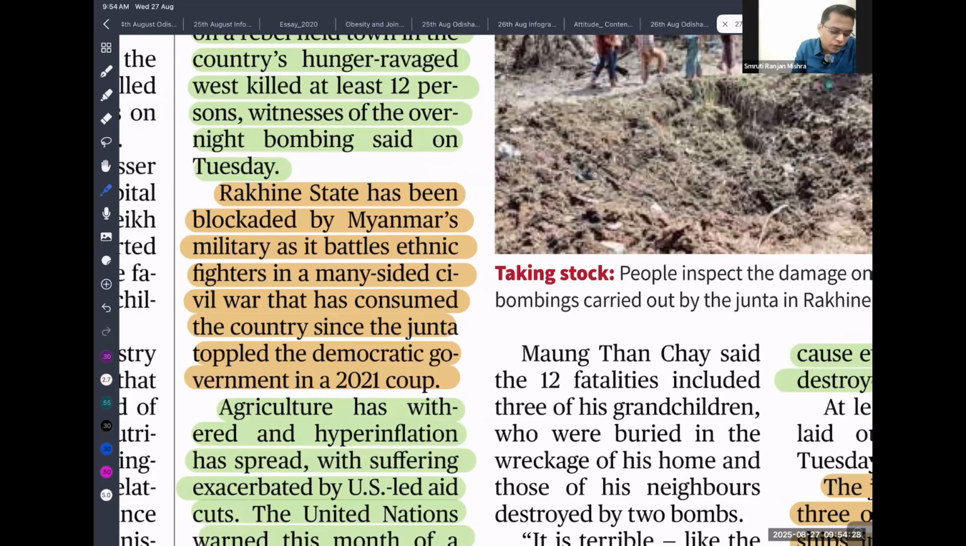After the military battled ethnic fighters in many sites, civil war has consumed the country, with the Junta toppling the democratic government. So the military staged a coup against the democratically elected government, captured power, and attacked all the communities opposing the military ruler. Later, a force grew up against the military from Rakhine State.